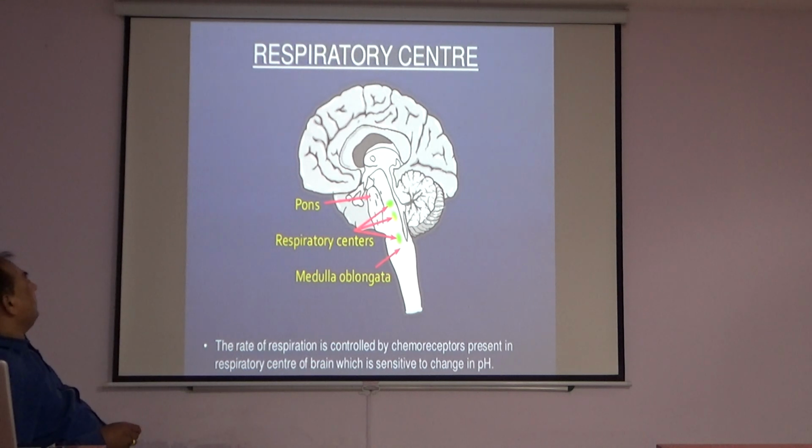The respiratory center is present in the medulla oblongata. The rate of respiration is controlled by chemoreceptors present in the respiratory center of the brain, which are sensitive to change in pH. So change in pH is detected by chemoreceptors present in the brain, in the medulla oblongata.